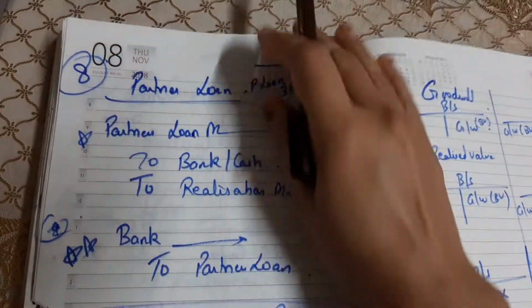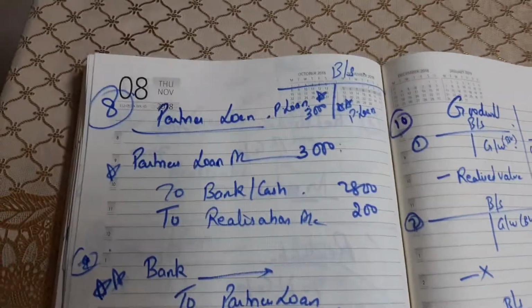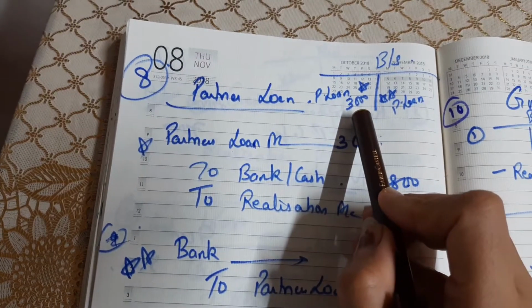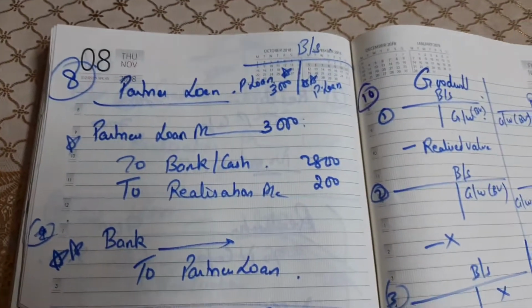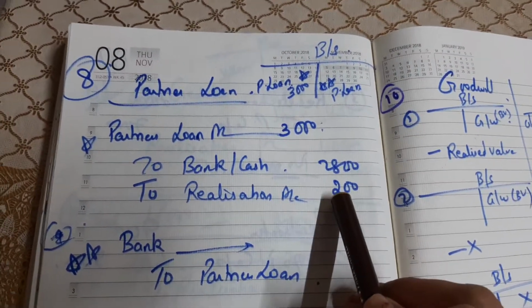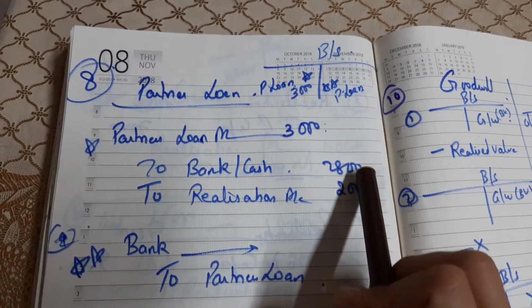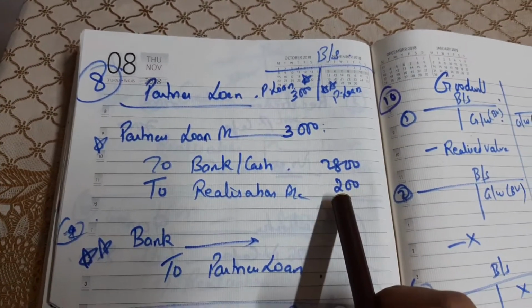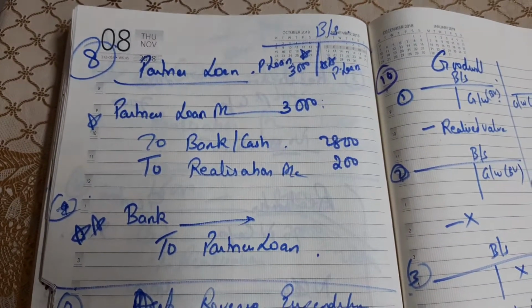Now the next entry is of loan. In the balance sheet, partner's loan was appearing on the liability side, 3,000. Fine. That means we have to pay him. Now the partner agreed that you pay me 2,800, 200 I am leaving. So partner's loan will be debited, to bank or cash 2,800, and this 200 is the profit for the firm, and the nominal account which we open is realization, so we are going to credit it to realization.